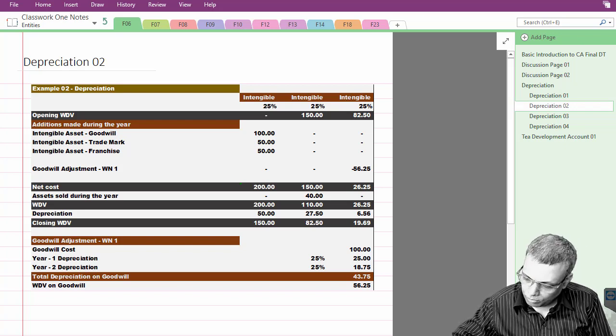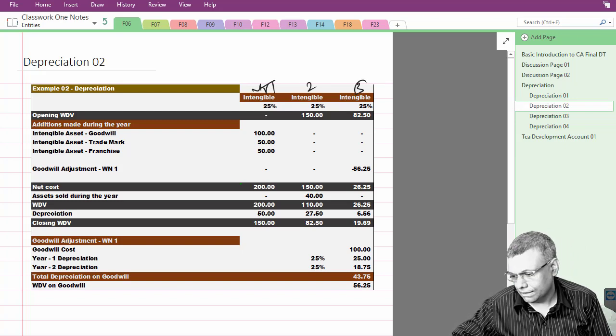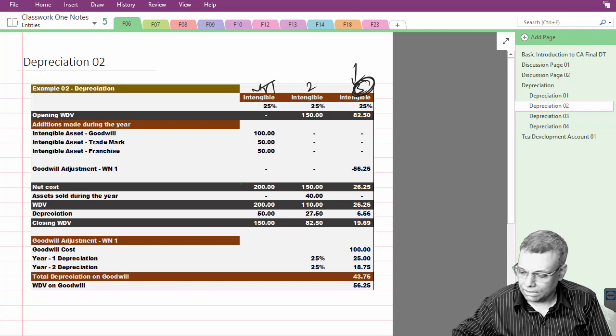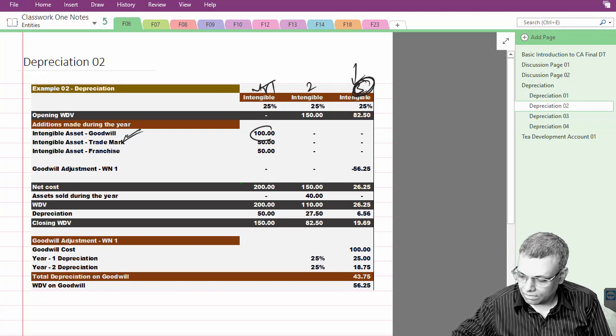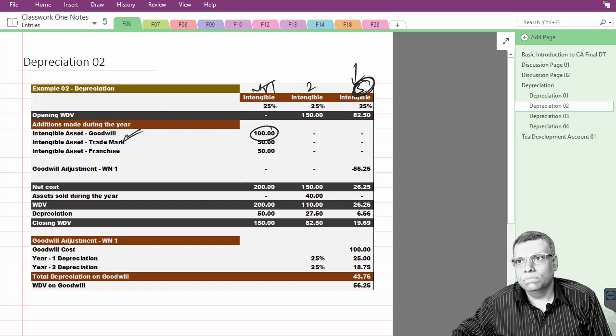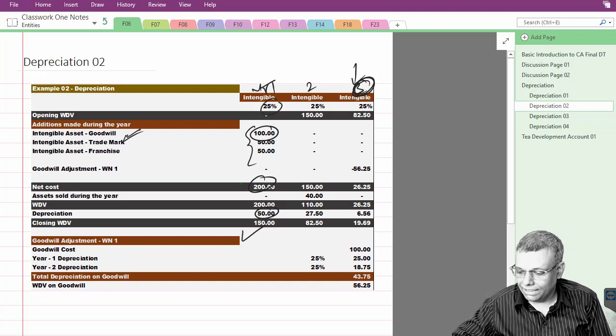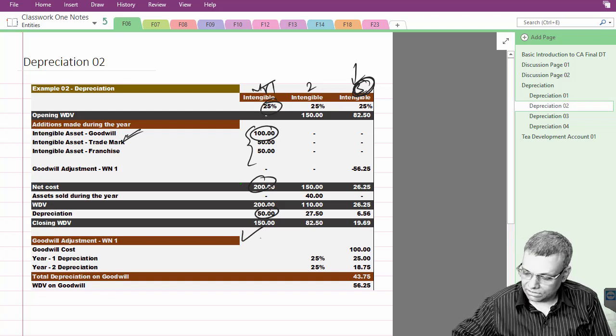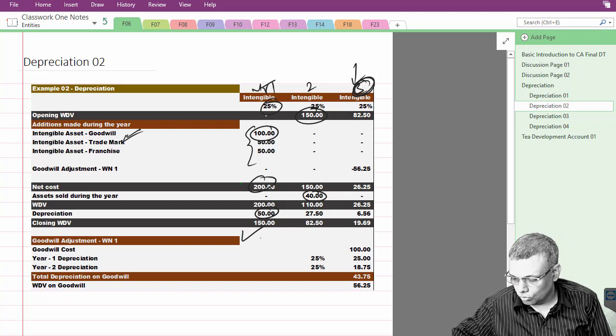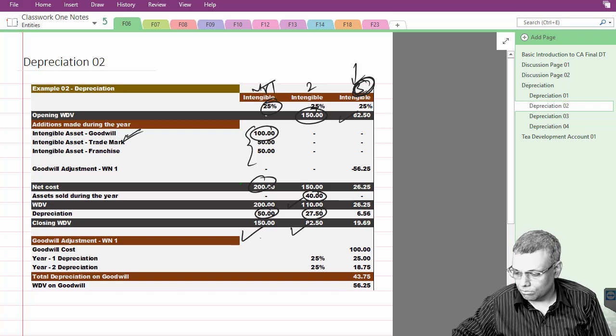So I assume a block of asset. This is my year number 1, year number 2, year number 3. This is the year when the transition took place, supposing. So you had a goodwill. In the olden years, there was no such restriction, so you claimed a depreciation on that. Intangible asset is 25%. You got a depreciation, then you got an opening WDV. In the next year, you sold some of the intangible asset, then you got an adjusted WDV. Then there is a depreciation on that. Just multiply the percentage, you will get the answer, and you have a closing WDV. Then that becomes the opening WDV.